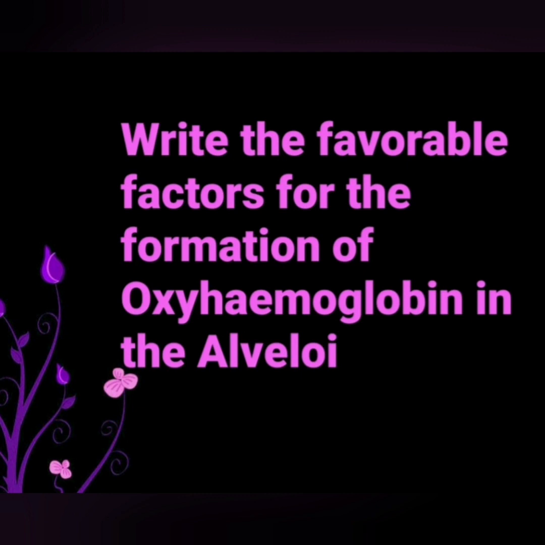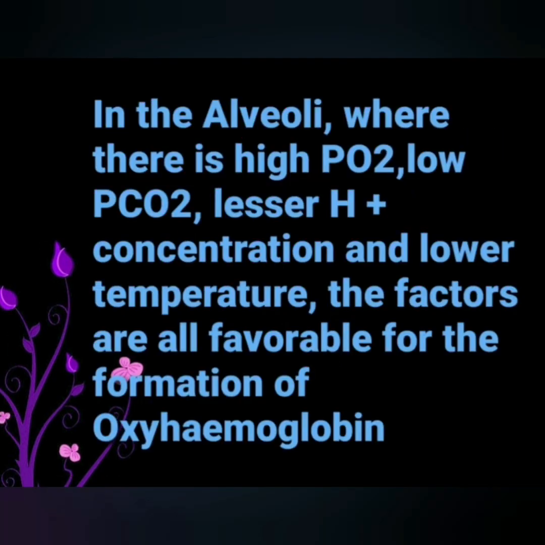Now write the favorable factors for the formation of oxyhemoglobin in the alveoli. In the alveoli, where there is high partial pressure of oxygen, low partial pressure of carbon dioxide, lesser hydrogen ion concentration and lower temperature, the factors are all favorable for the formation of oxyhemoglobin.